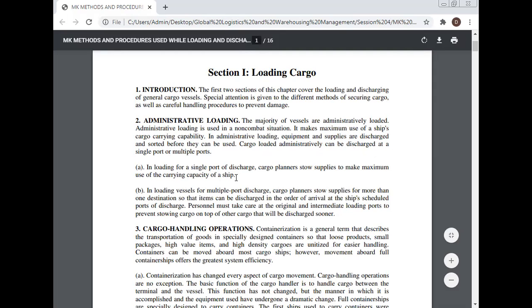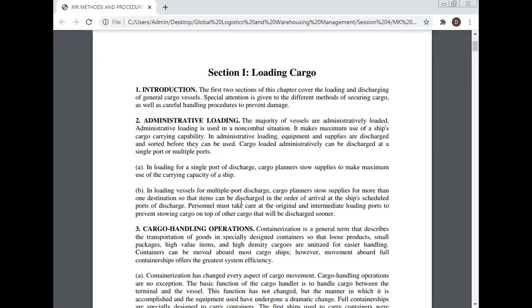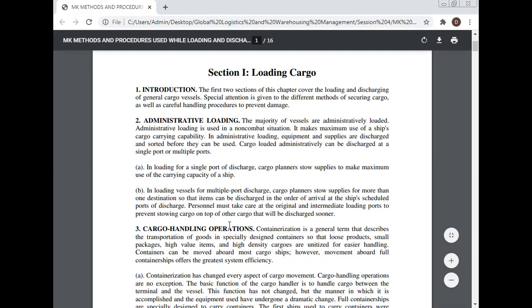In loading for a single port of discharge, cargo planners stow supplies to make maximum use of the carrying capacity of a ship. In loading vessels for multiple port discharge, cargo planners stow supplies for more than one destination so that the items can be discharged in order of arrival at the ship's scheduled ports of discharge. Personnel must take care at the original and intermediate loading ports to prevent stowing cargo on top of other cargo that will be discharged sooner.